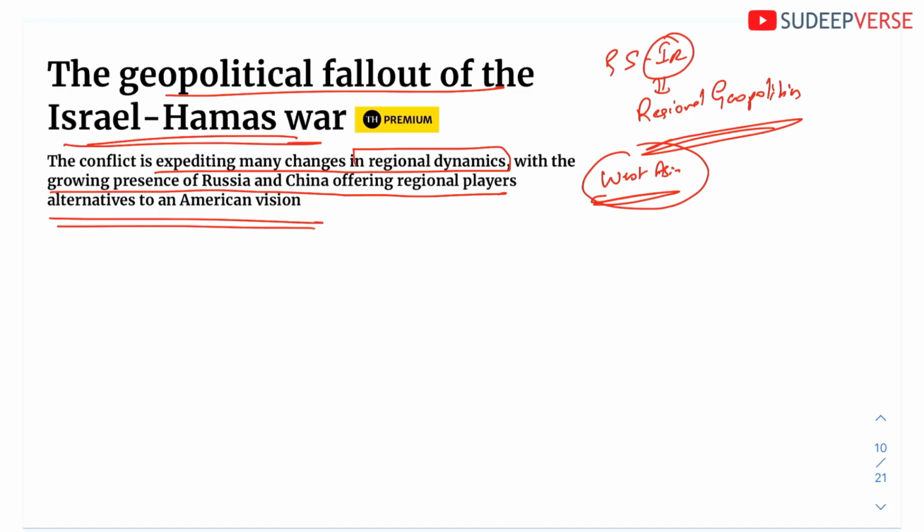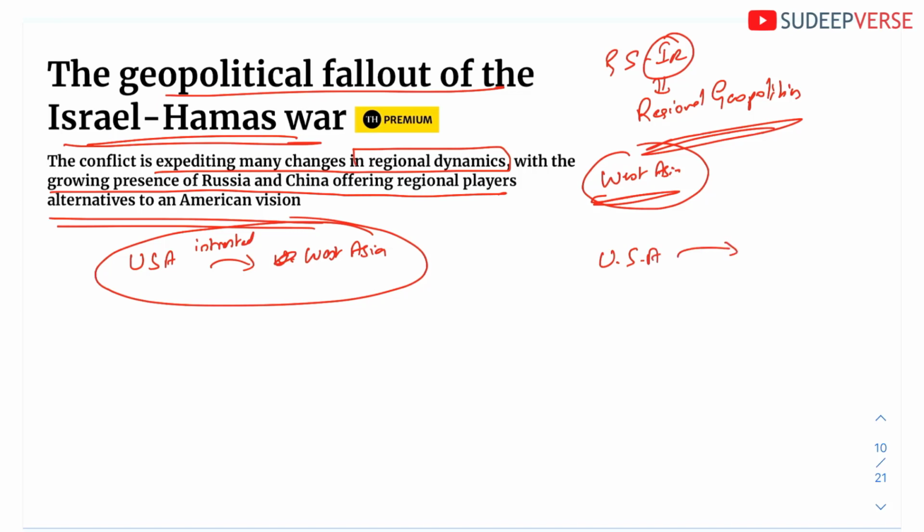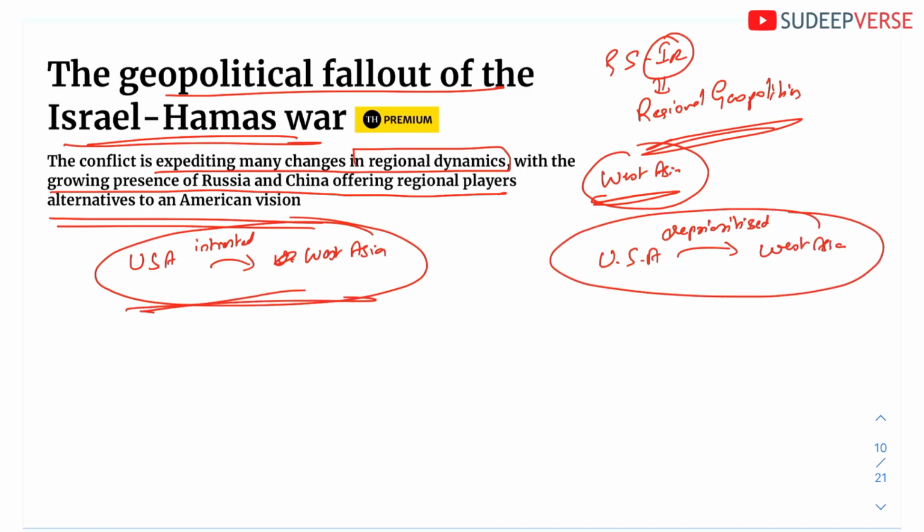Now, this article basically divides in two ways. One, it talks about the USA when it was interested in West Asia. The second part of the article is the USA when it deprioritized West Asia, which is currently happening. Before, the USA was interested in West Asia mainly for its oil resources. Because the USA was dependent on the oil in West Asia, it was interested in West Asia. And when it was interested in West Asia, as you know, the USA's very strategic ally has been Israel. Israel has always been an ally of the USA.